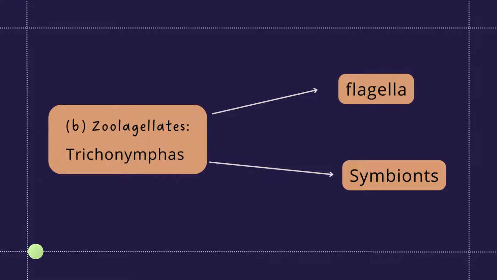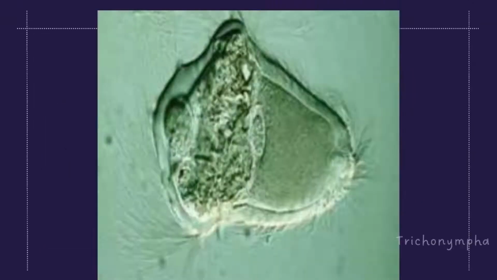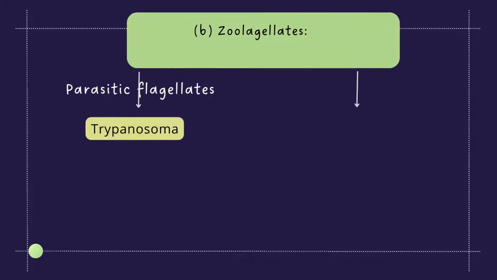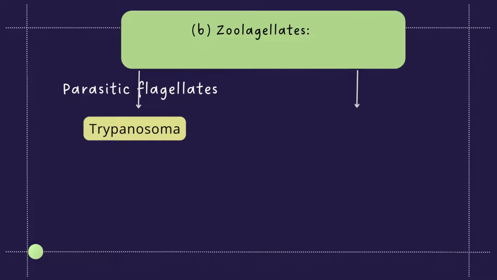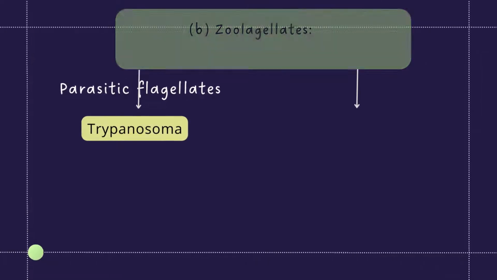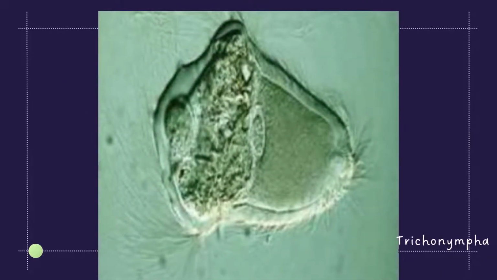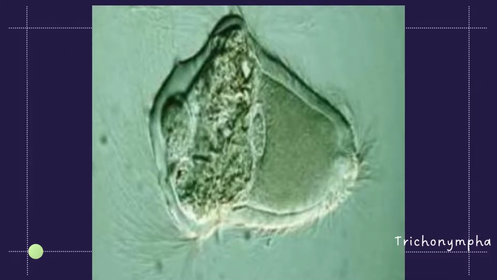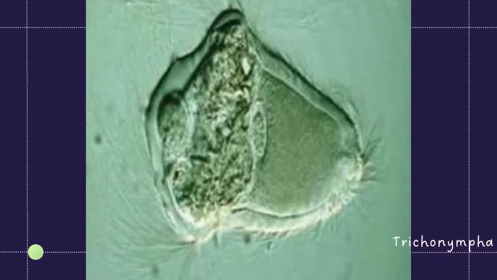They help in the digestion of dry wood because they secrete an enzyme which helps in digestion of food, and in return the termite provides food or energy. This is Trichonympha that lives inside the body of a termite.